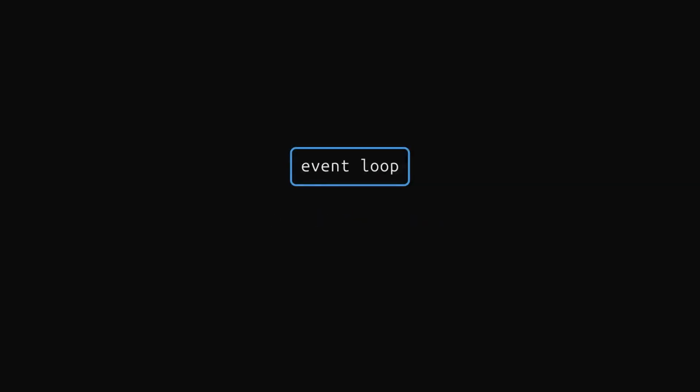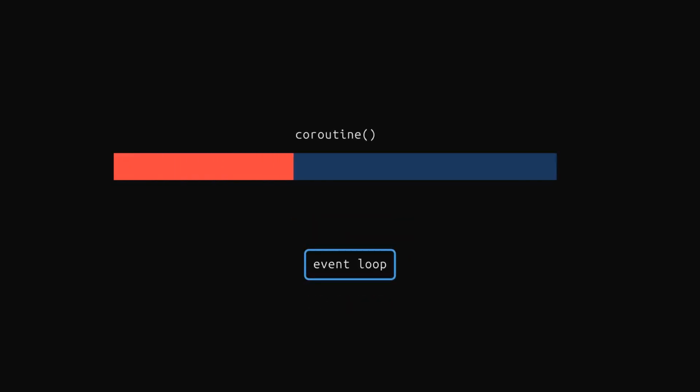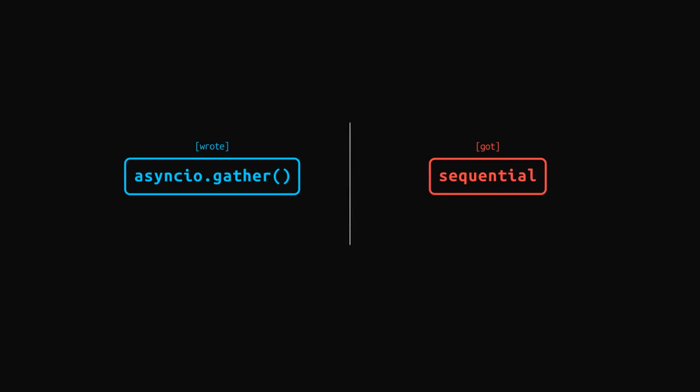But here's the catch. The event loop can only pause a task at an await point. So with no await point, there is no pause. If your coroutine runs from start to finish without hitting a single await, the event loop is stuck and cannot switch or run anything else. So it just waits for that coroutine to finish before running the next one by one, in order. You wrote Gather, but you got sequential.